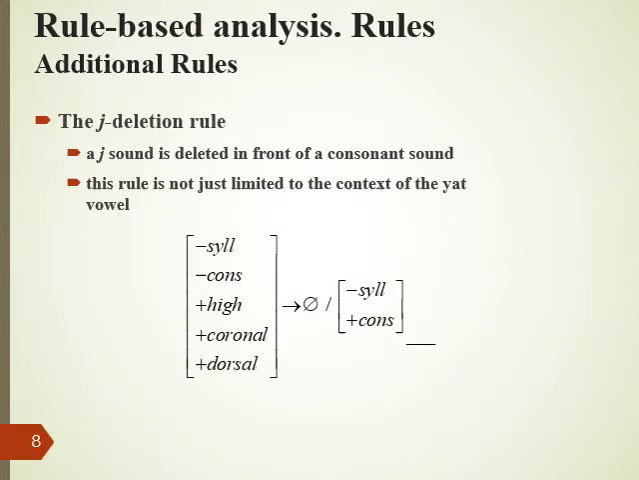The second rule is the Y deletion rule. According to this rule, a Y sound is deleted in front of a consonant sound. This rule, once again, is not just limited to the context of the Yat vowel, but it's a general rule in Bulgarian.